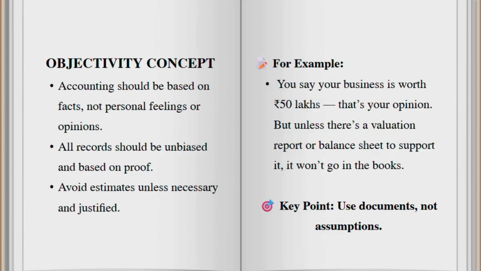Next comes the objectivity concept. Objectivity concept is based on facts, not influenced by personal opinions. The example, saying your business is worth rupees 50 lakhs without any documentation is not valid in accounting. The key point we say is use documents and evidence, not assumptions.